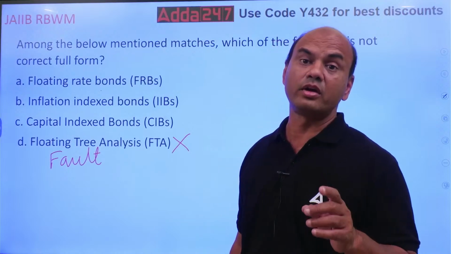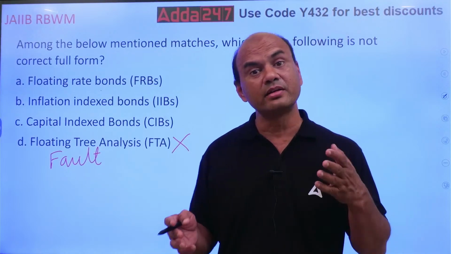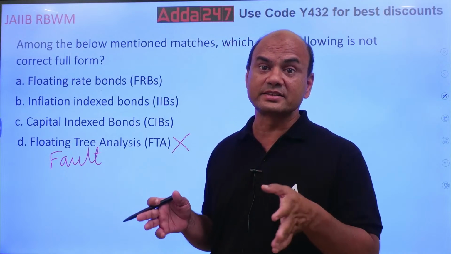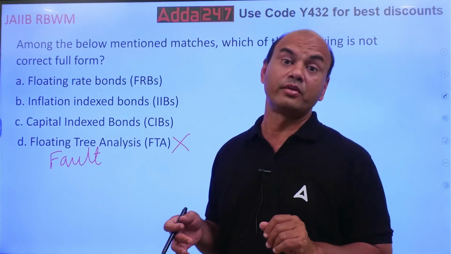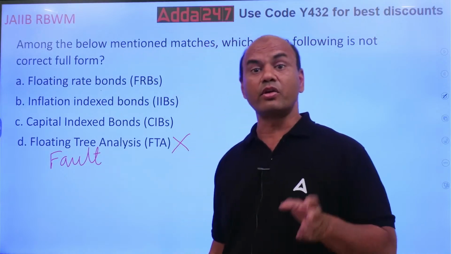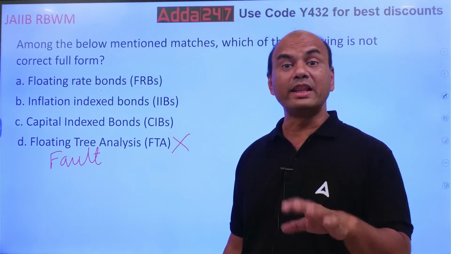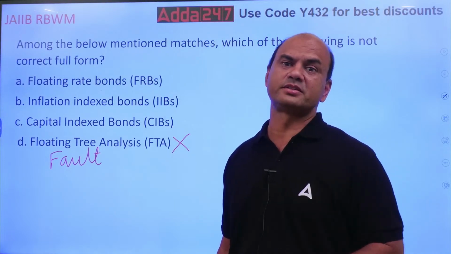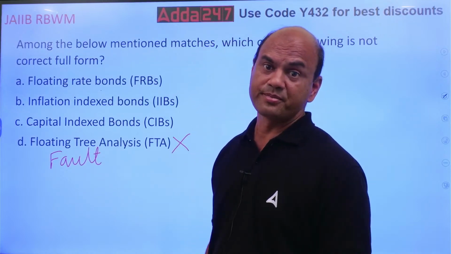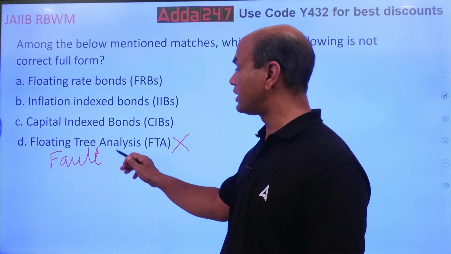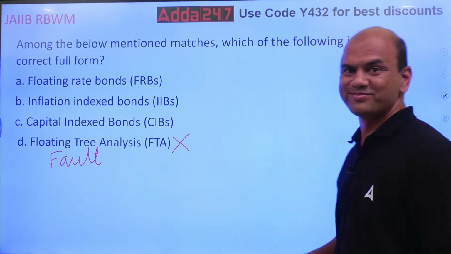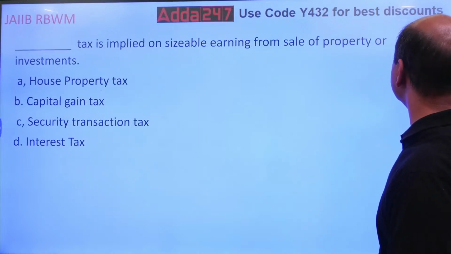Where the fault lies means where the viruses can enter into a system. Where can they enter? RBI has made it compulsory for all the banks to do that validation every 6 months, for all your systems. Okay. So this is fault tree analysis. Got it? It's not floating tree. Clear, everyone? Next, read this.